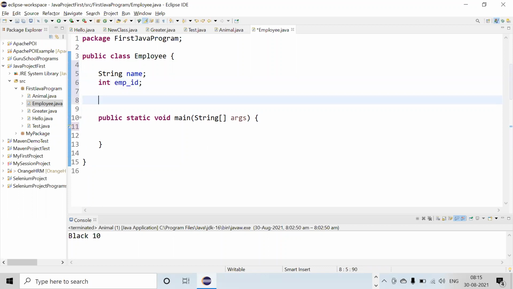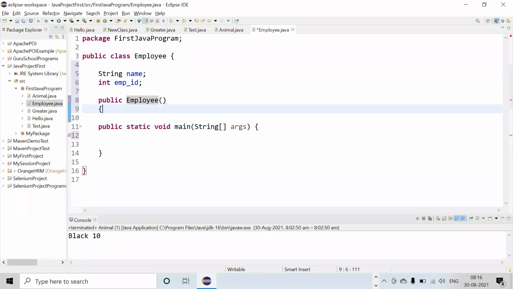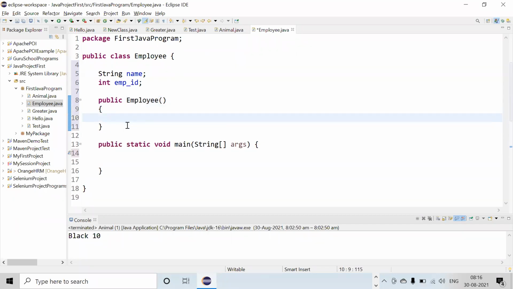How can we write the constructor? Same name as the class, but you have to write the access modifier, which is public, and then this will become the constructor.